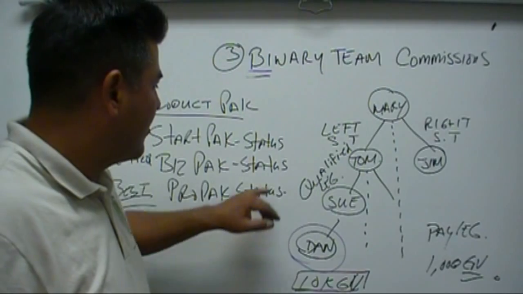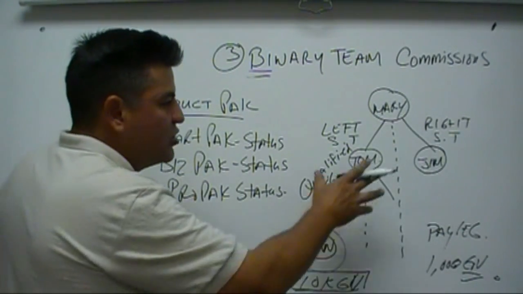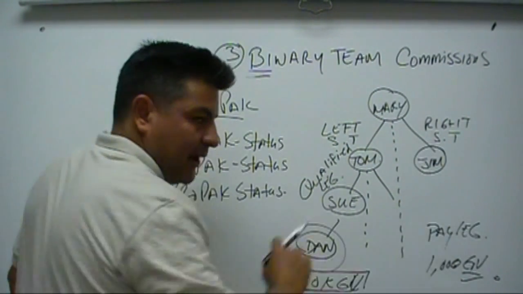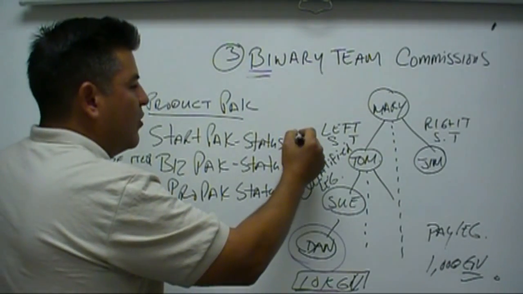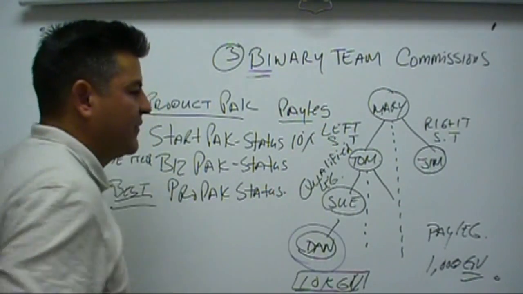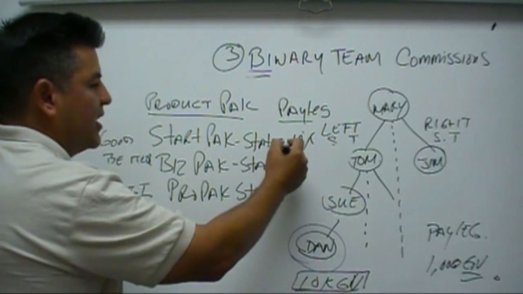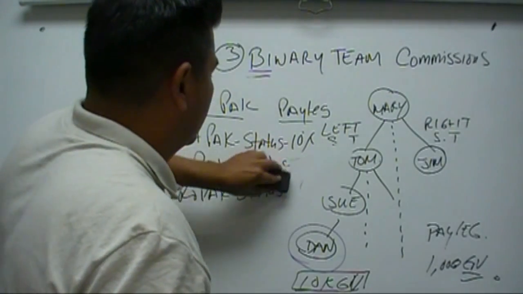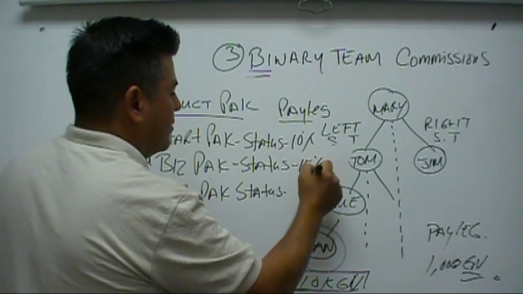Now, it's important here now of status because you're going to get paid a percentage of your entire organization pay leg. So in this example, let's say that we started at starter pack. We're going to get paid on our pay leg 10%. Okay, let me erase this here a little bit. So here's 10%. BizPack has a 15%. Let's do this again. All right. 15%, 20%.